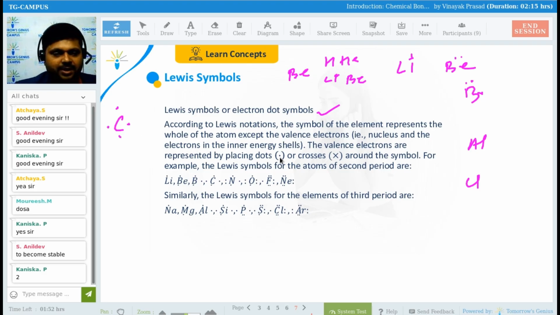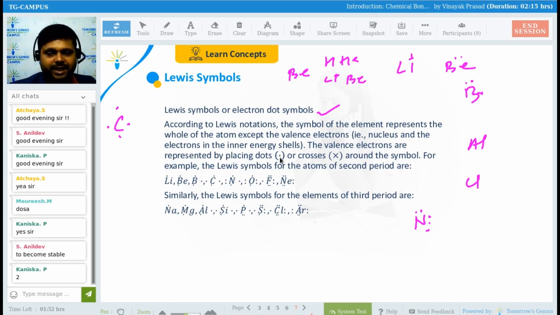So the outermost electrons: in beryllium there are two outermost electrons, in boron there are 3, in carbon there are 4. In nitrogen, what is the number of outermost electrons? 5, guys. So there are 5 outermost electrons in nitrogen. So can we draw like this or not?